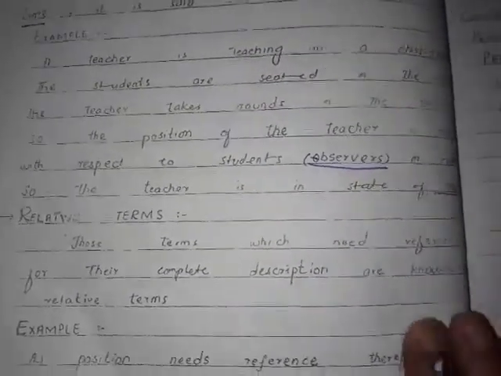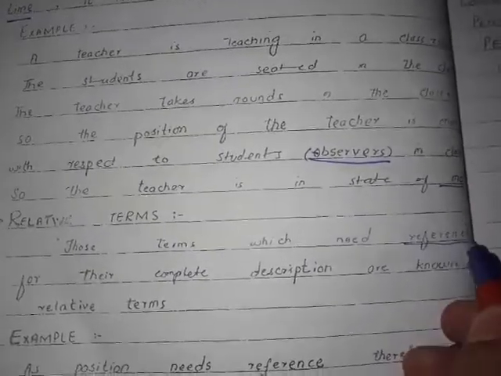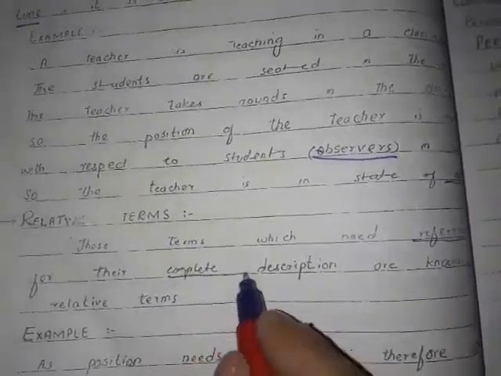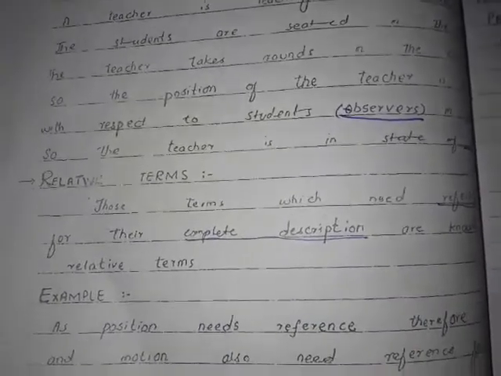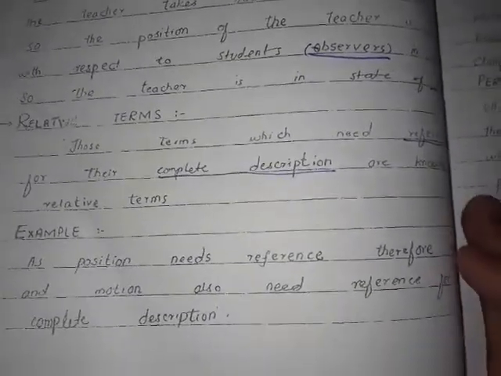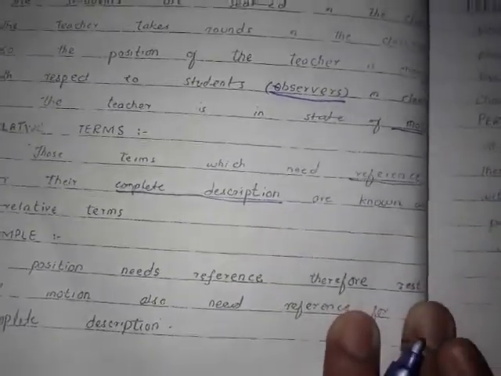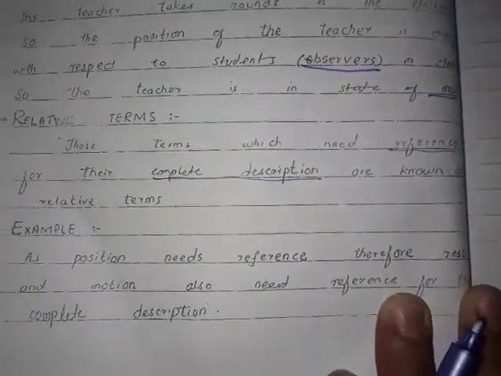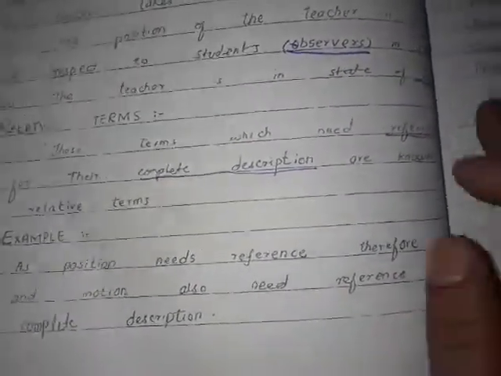Relative terms: the terms which need reference for complete description are known as relative terms. A position needs reference, therefore rest and motion also need reference for their complete description.